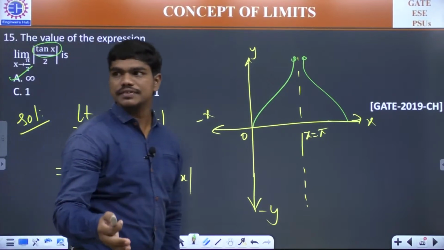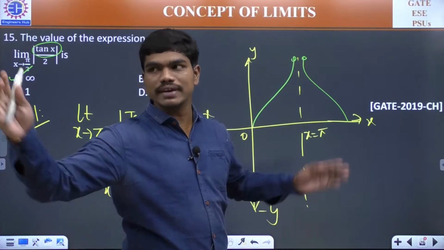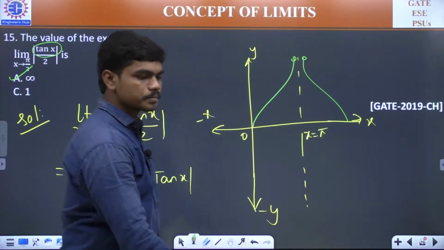See, infinity is not a number, first of all. Infinity is a symbol to denote a very big number. Clear?